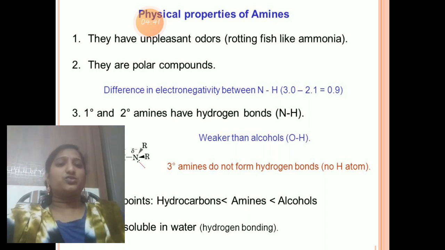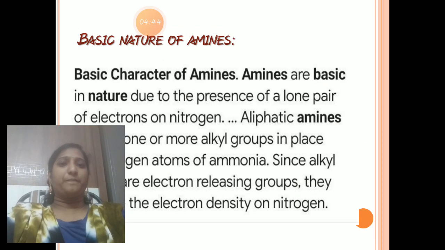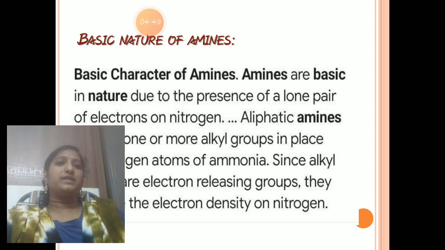So this is the basic nature of amines. Amines are basic due to the presence of a lone pair of electrons on nitrogen. Aliphatic amines contain one or more alkyl groups in place of hydrogen atoms of ammonia. Since alkyl groups are electron releasing groups, they increase the electron density on nitrogen. Now, the comparative basic strength of ammonia, methylamine, dimethylamine, trimethylamine, and aniline.